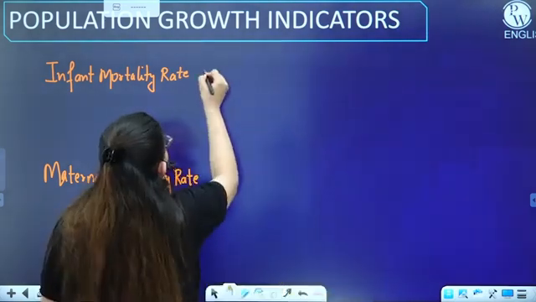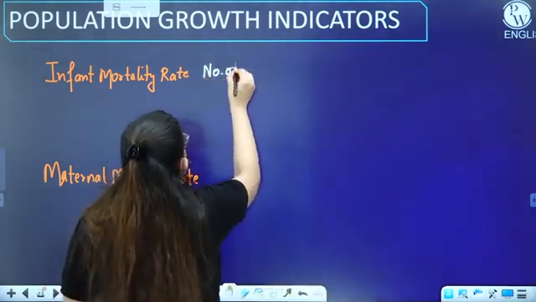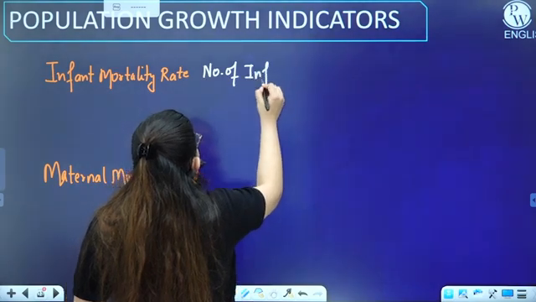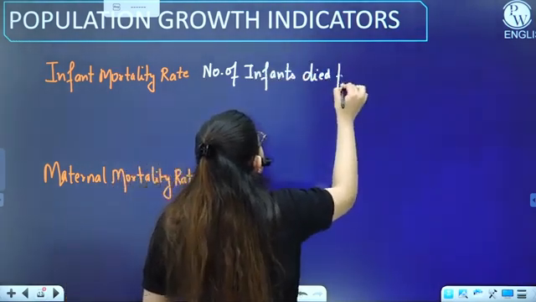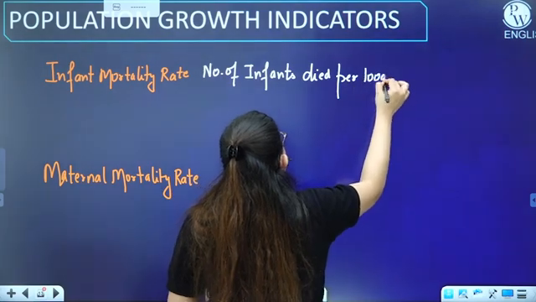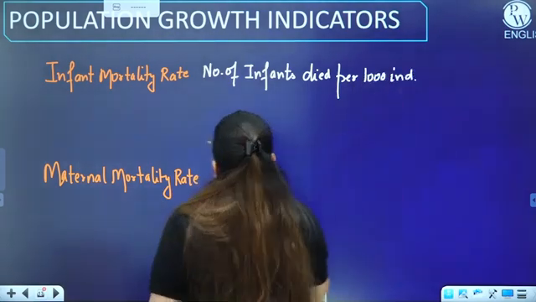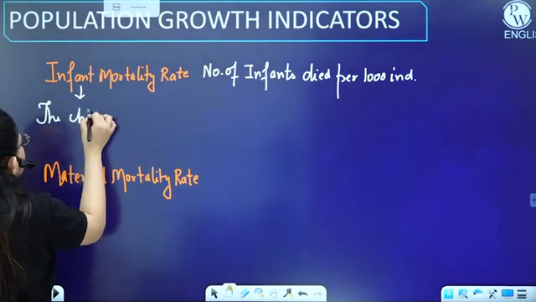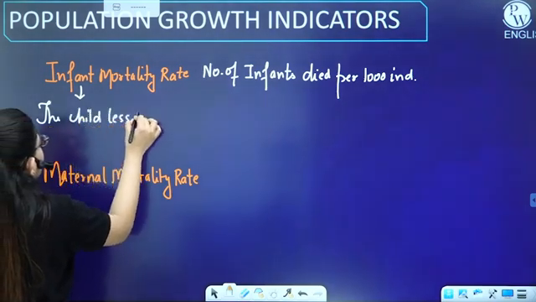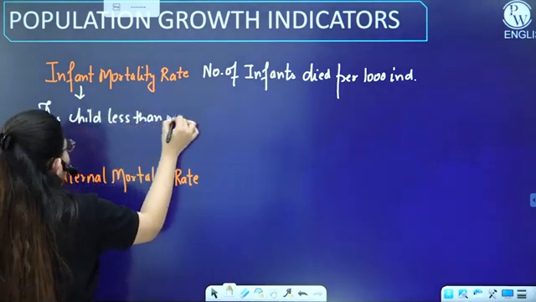So it is the number of infants died per 1000 individuals, right? So what is the infant? The child less than 1 year of age.